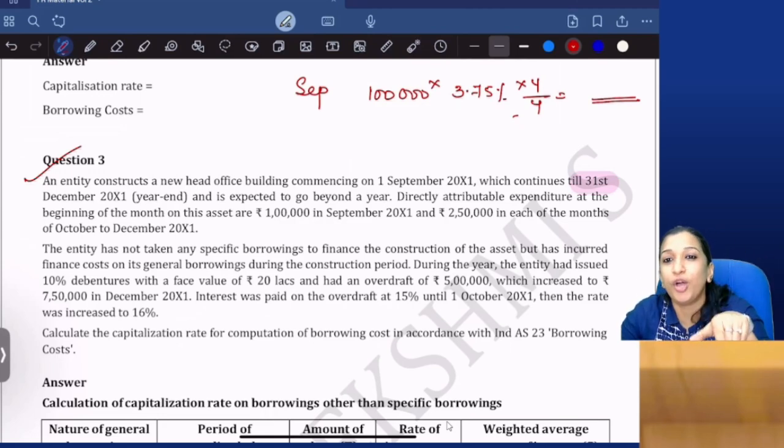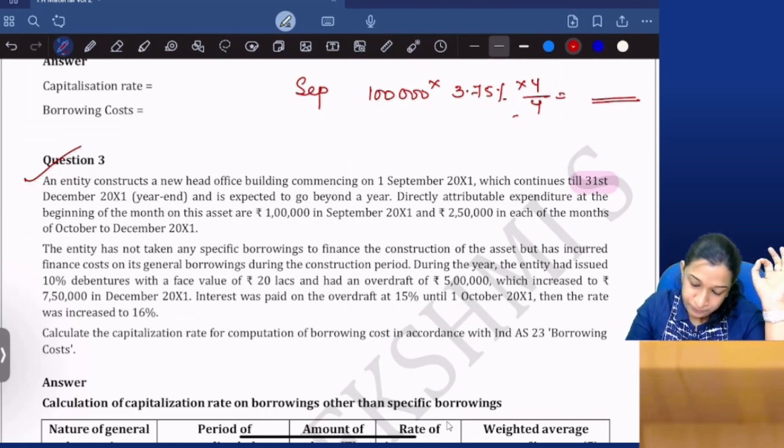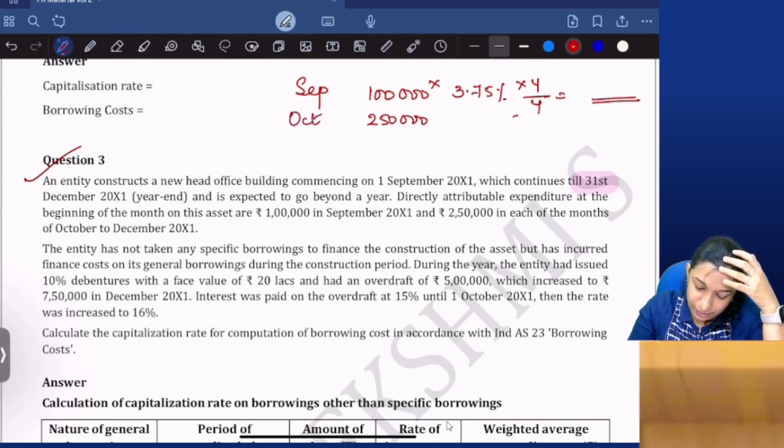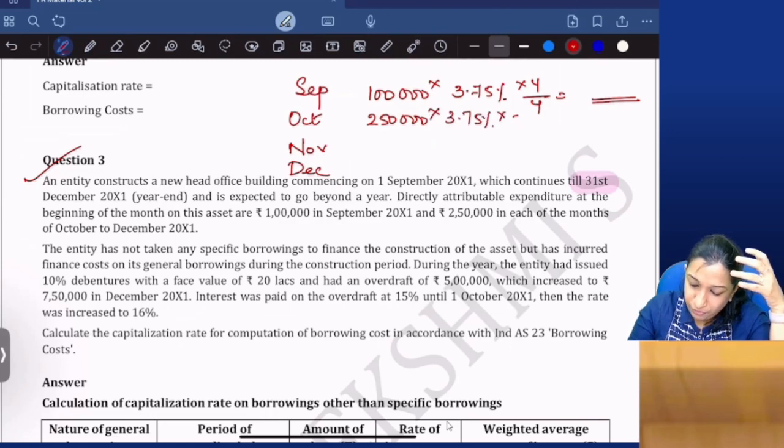Then 2,50,000 I incurred in the month of October, so 3.75% into 3 by 4.